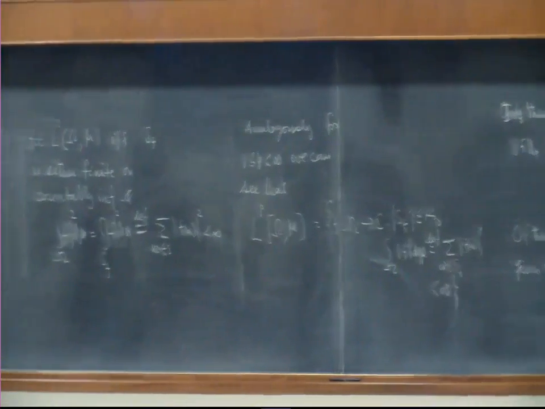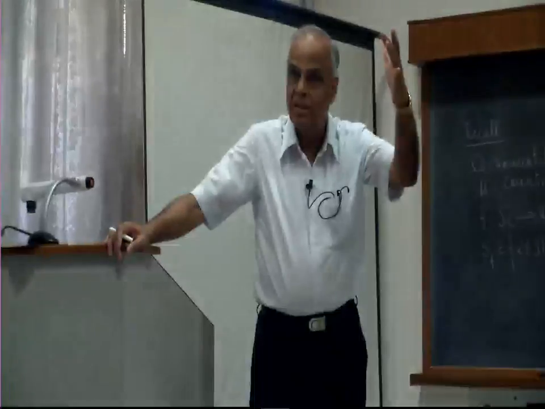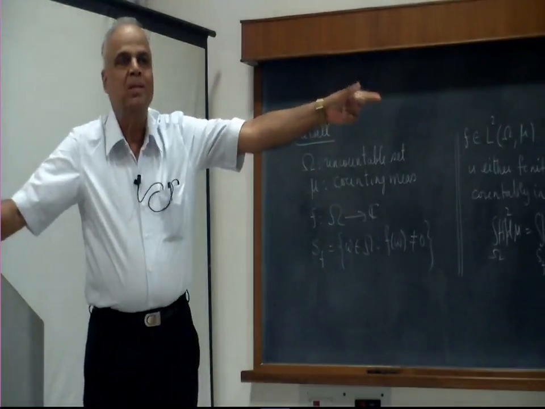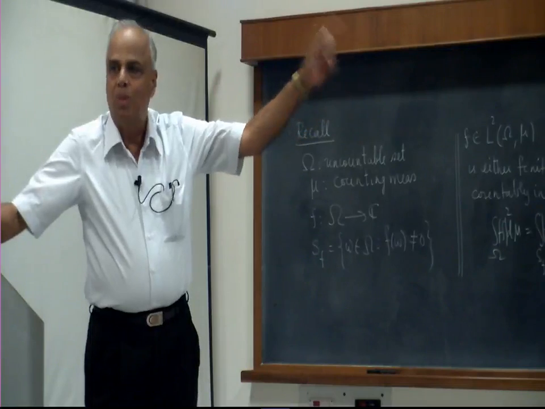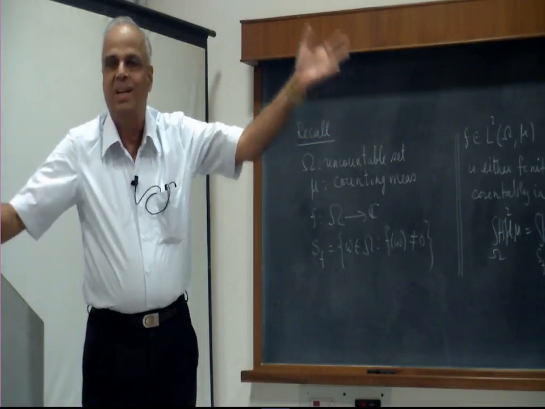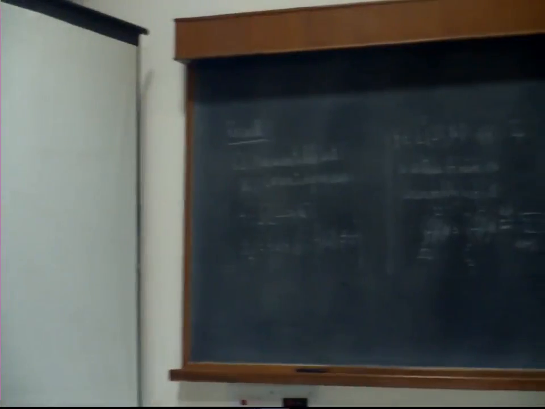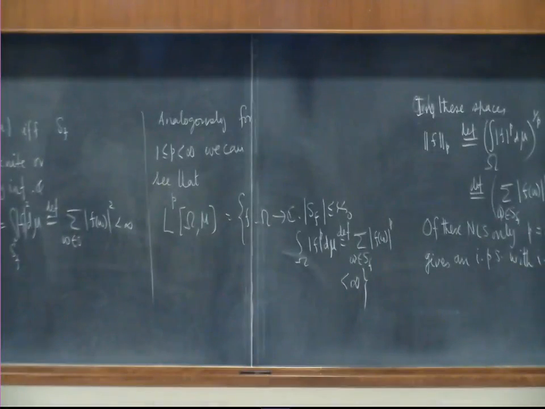You may look at L2 over the real line with the Lebesgue measure, but that can be converted to an isomorphic space, L2 over omega, which is a countably infinite set, with the counting measure. So you can bring it back to this space. That measure space can be brought back to this space.